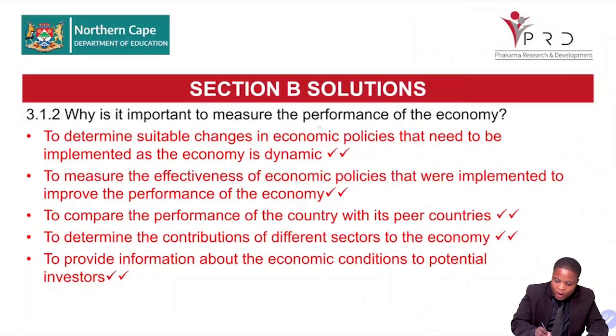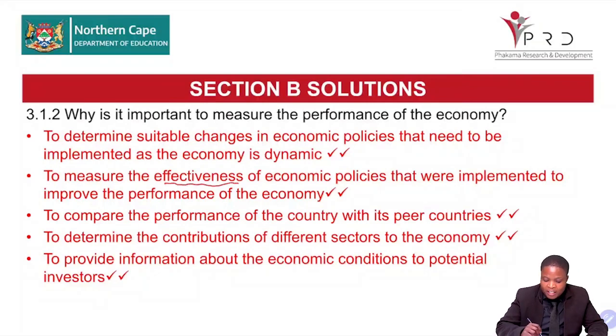So when we implement any policy, we need to evaluate it to measure how effective it is. By measuring the effectiveness of this economic performance, we can improve the performance of the economy. If the policy is not working, then we scratch it out or we improve it by adding some things that we see that it lacks. To compare the performance of the country with its peer countries, so we measure performance so that we can compare the GDP of Botswana and South Africa. So the reason we are measuring the GDP is because we want to be able to compare between countries.